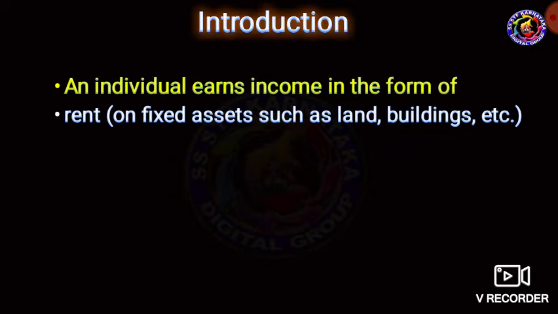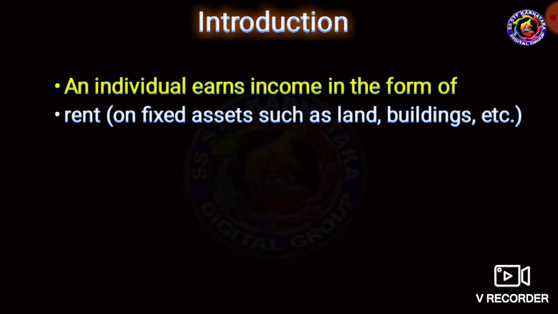My dear students, do you know how much income your family gets and from which sources? Each and every family earns income by working in various activities, for example the agricultural field, industrial field, and service activities. Usually an individual earns income in the form of rent.